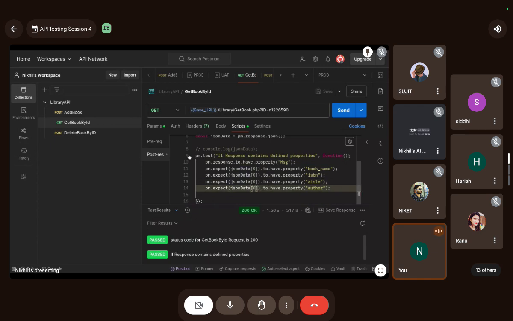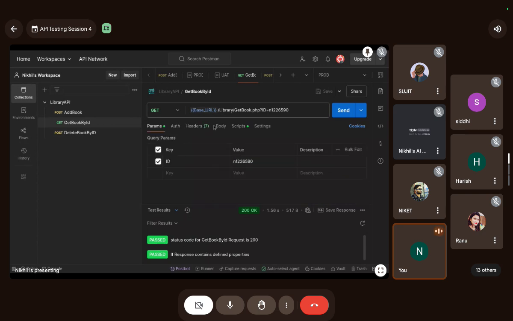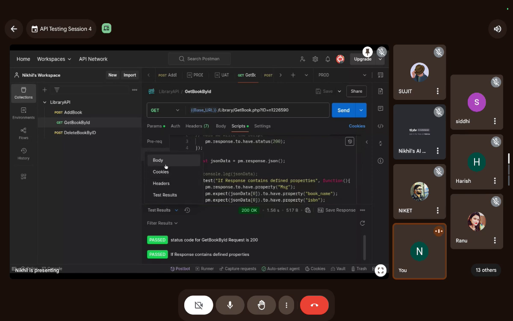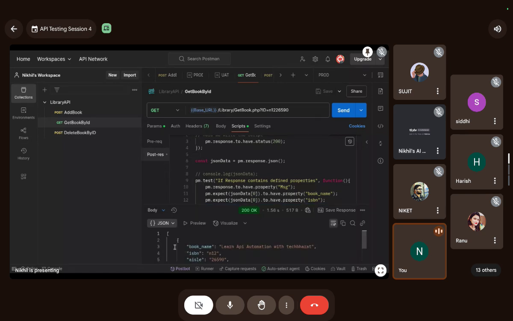Let me tell you one thing. This is get book by ID, and we also have a request get book by author name, right? Do you remember this? We have a request get author by name as well. Let me show you the body. This is not a direct JSON. It's an array, and inside this array there is a JSON present on its 0th index.